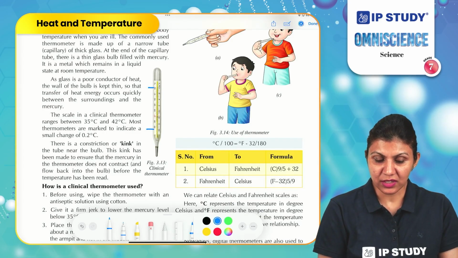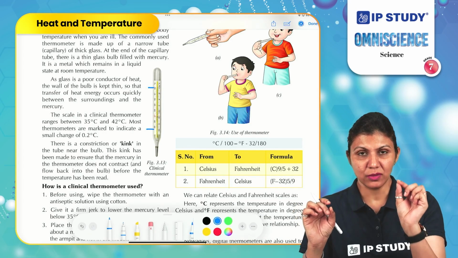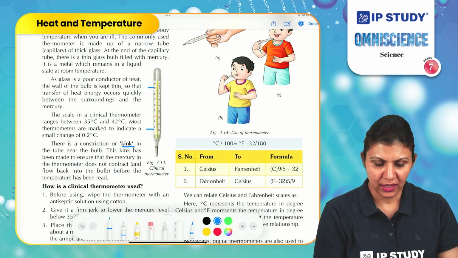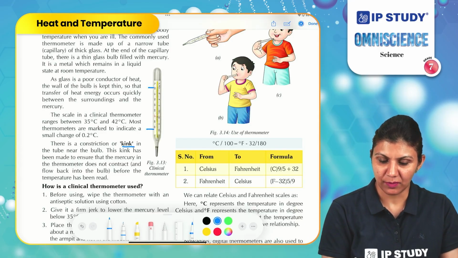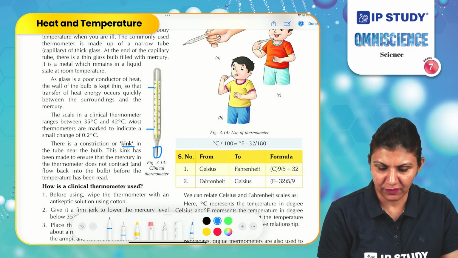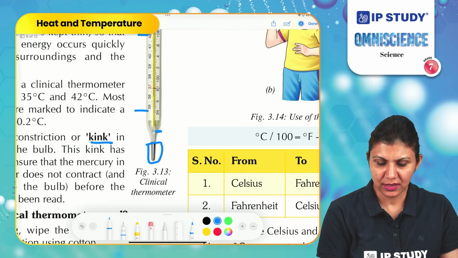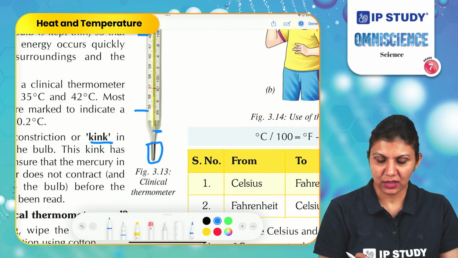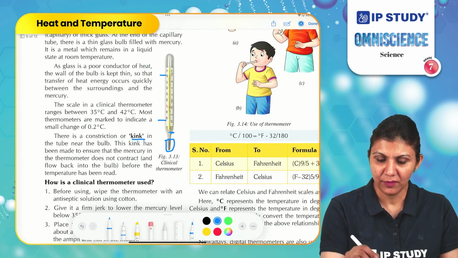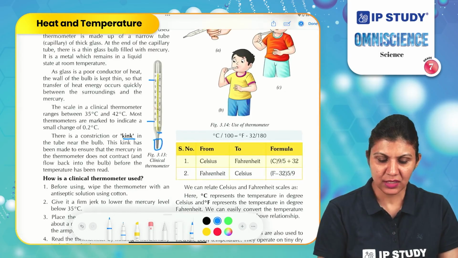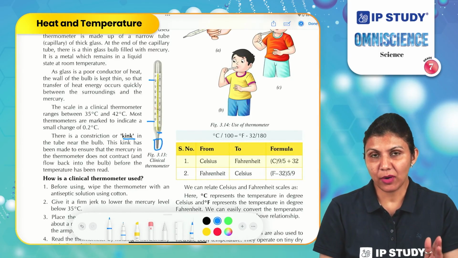There is a constriction, or narrow passage, called the kink in the tube near the bulb. So this is the bulb which is filled with mercury, and here we can see a narrow kink. It is a narrow, thin passage from where the mercury will rise into the capillary. This is called the kink. It is very important to have a kink in the clinical thermometer.